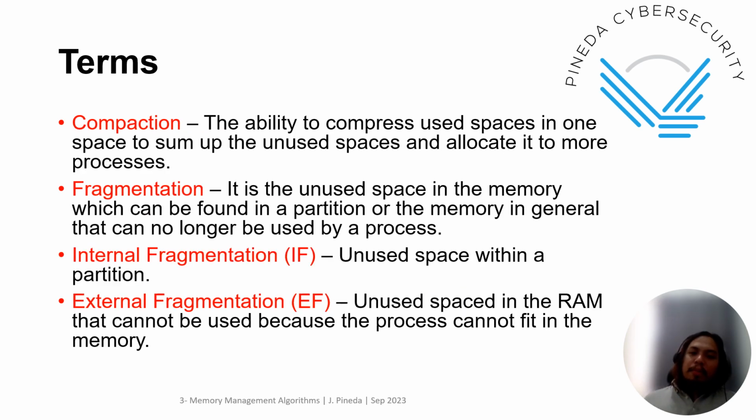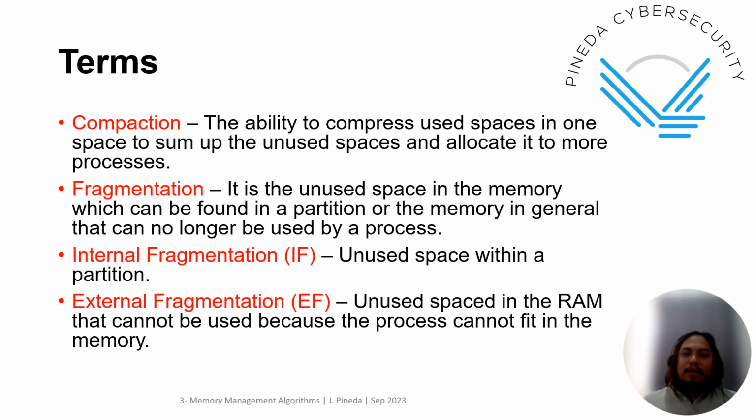Compaction. When we talk about compaction, it's the ability to compress the used spaces in one space, to sum up the unused spaces and allocate them to more processes. So it's like zip, and you use your zip file, your WinZip or 7-Zip. So you try to compress the files, right?